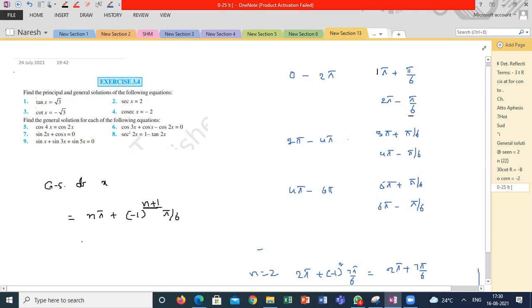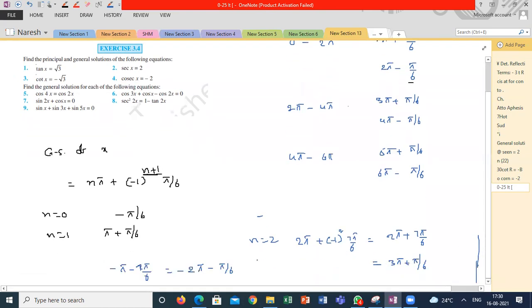Now substitute the value. n is equal to 0. What is your answer? Minus pi by 6. Correct? If n is equal to 1, what is your answer? Pi plus pi by 6. If n is equal to 2, what is your answer? 2 pi plus pi by 6. Pi by 6, not plus. 2 pi minus pi by 6. Check whether it is plus pi by 6 or minus pi by 6 for n is equal to 2.